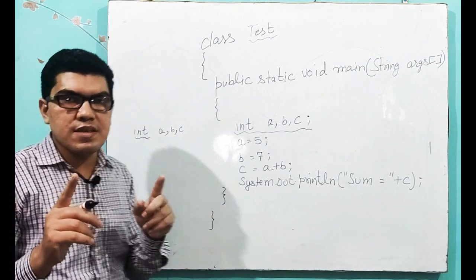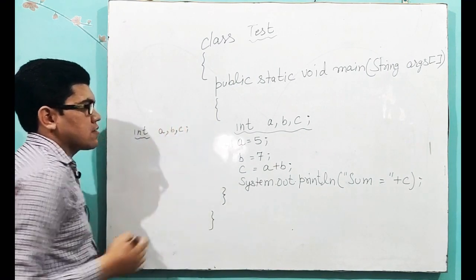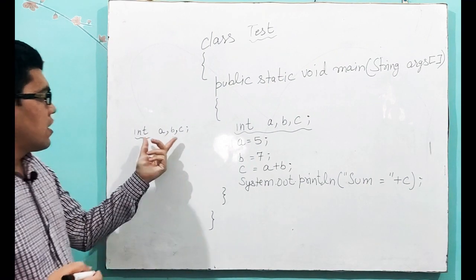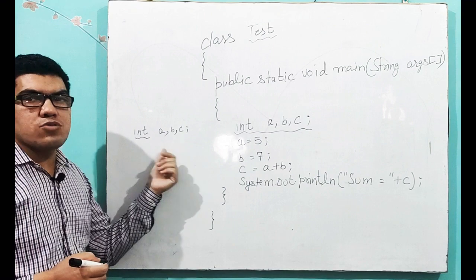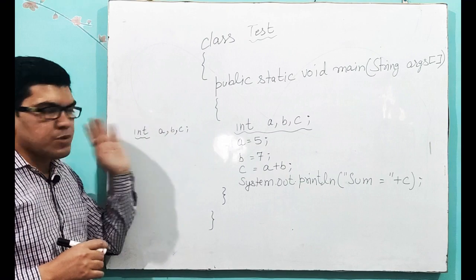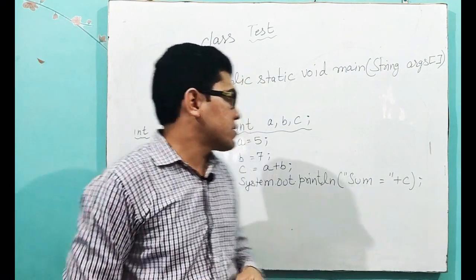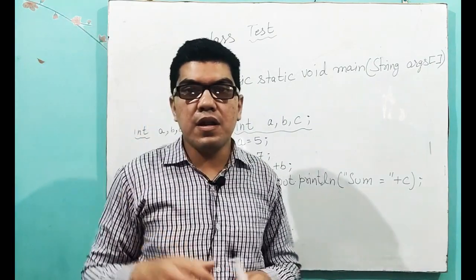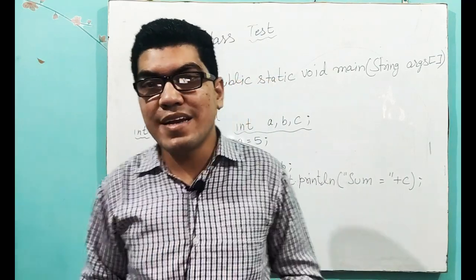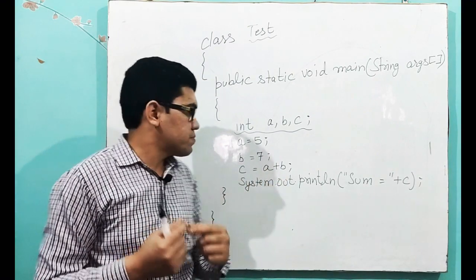Comma is what? Comma is a separator. And after the last variable we put a semicolon. So this is how we declare 3 variables of int type. If you want to declare 2 variables, write a comma b semicolon. So why did I take 3 variables? Because in one variable I will store one number, in the second variable I will store the second number, and in the third variable I will store their sum.